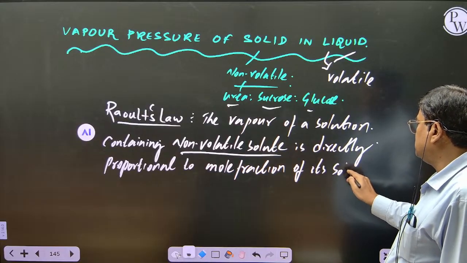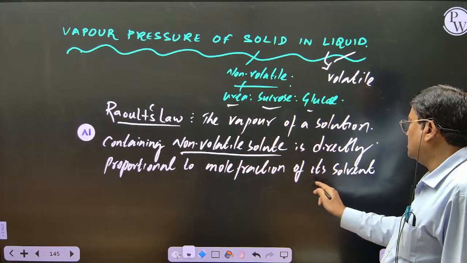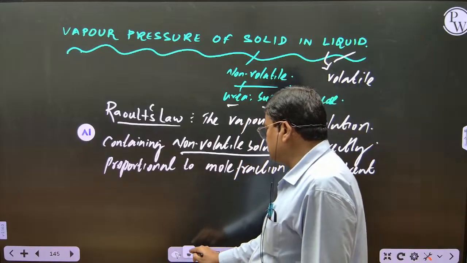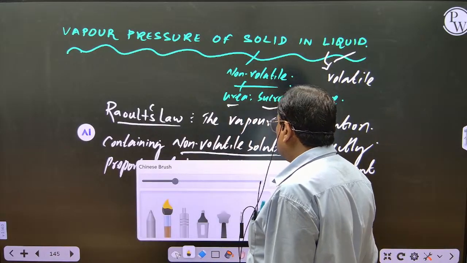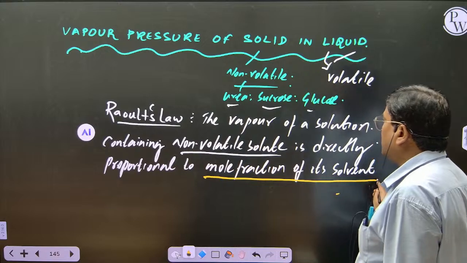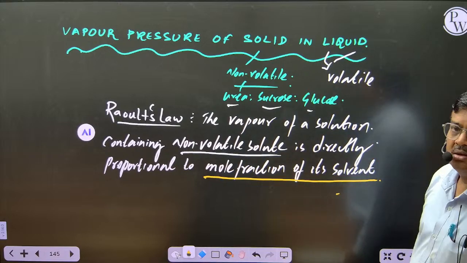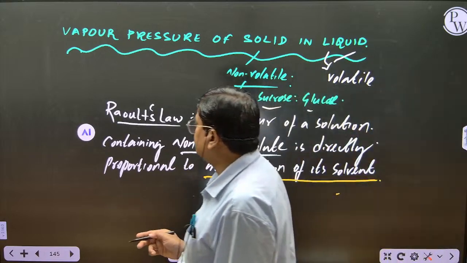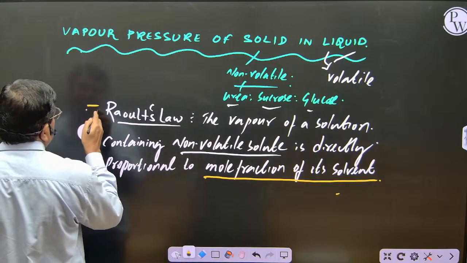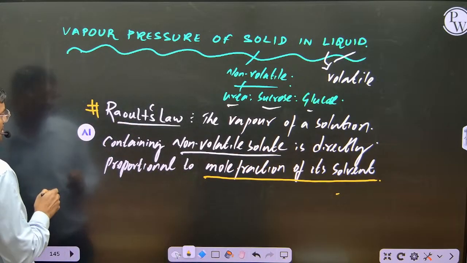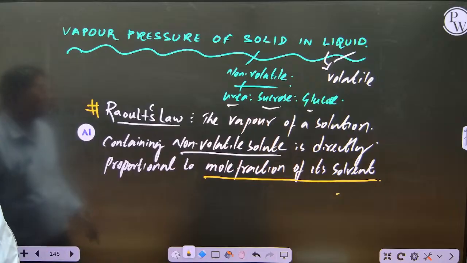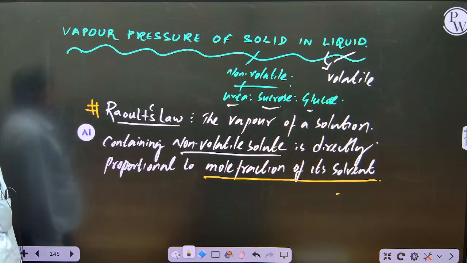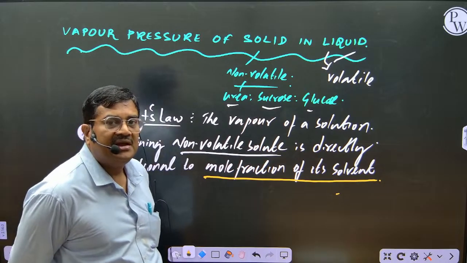This was the statement given by whom? Raoult. Clear? All understood, all of you? Why? Because solvent is the only volatile component. Copy this statement, and this relation is called Raoult's law. Clear?